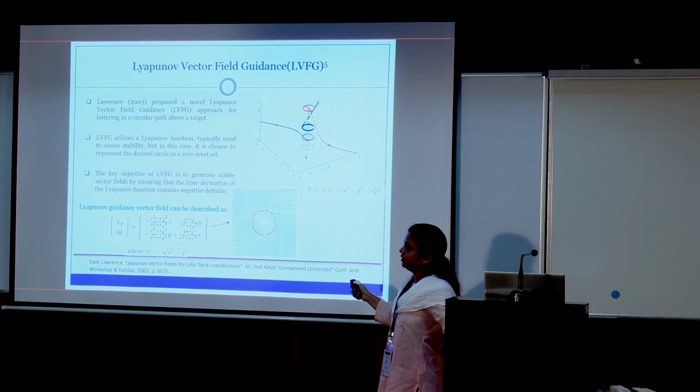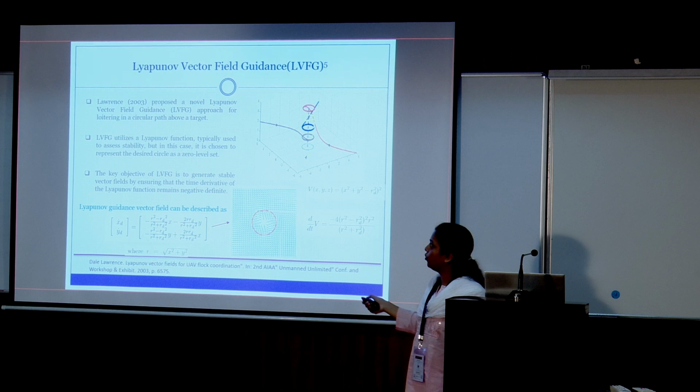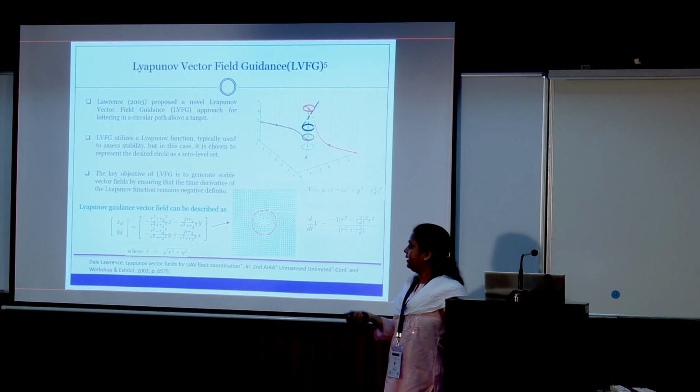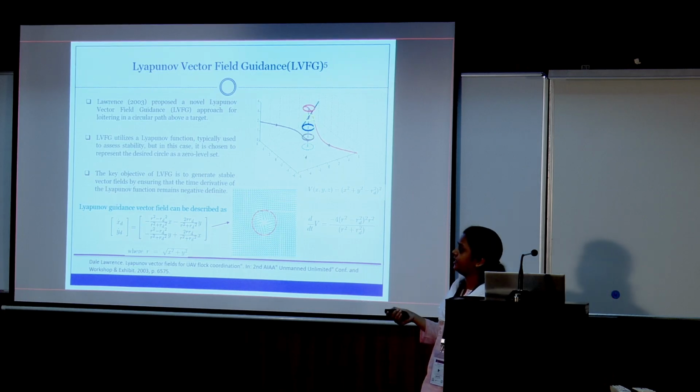Then the Lyapunov function should be chosen like this. Here x is the x position, y is the y position, and this is the radius of the desired circle. If you choose the Lyapunov function and propose some vector field, and using that you can show that dV by dt is negative, then actually you are done. Then definitely it is going to converge to this circular path. It will behave like a stable attractor, which you know from the Lyapunov stability theorem. Using that, this vector field is proposed. Then after that, there were several variations of this Lyapunov vector field guidance method.